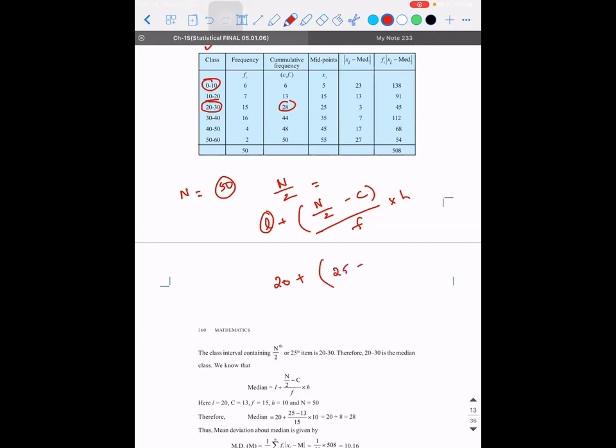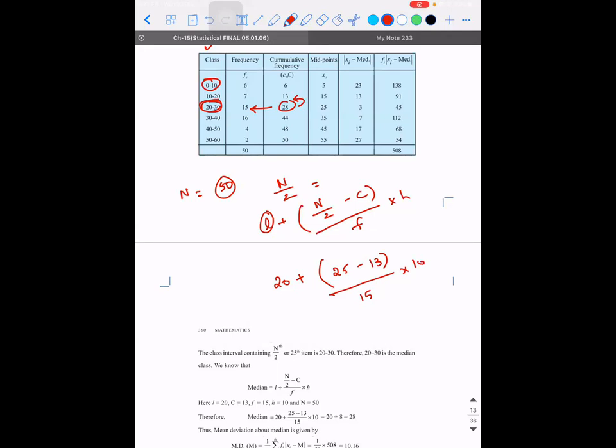That is 25 minus the cumulative frequency of the preceding class, how much is that? 13, the whole divided by the frequency corresponding to this class, 15, into the range of this class, that is 10. Guys, am I clear?